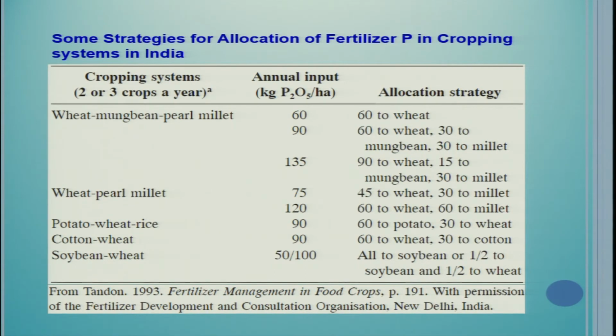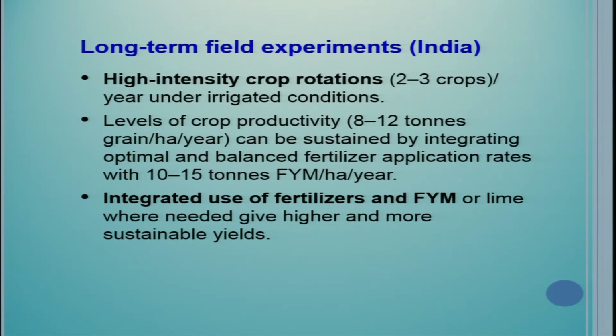Then for the wheat-pearl millet system, suppose 75 kg is to be used for the whole year, then 45 to wheat and 30 to millet. If it is 120, then 60 to wheat and 60 to millet. For the potato-wheat-rice system, if 90 is the annual input, then 60 to potato and 30 to wheat. If it is 90 kg, then 60 to wheat and 30 to cotton. For the soybean-wheat system, 50-100, all to soybean or half to soybean and half to wheat. Now, long-term experiments have also given some recommendations for different cropping systems in different locations of the country, and I can conclude in just one or two slides.